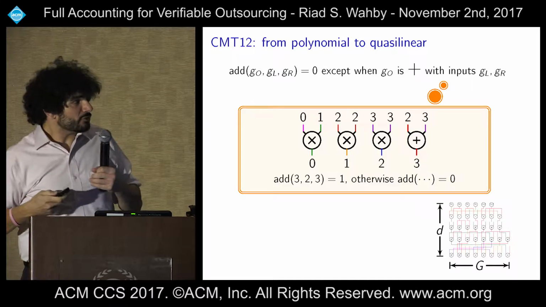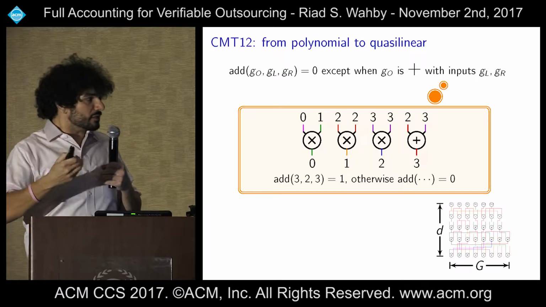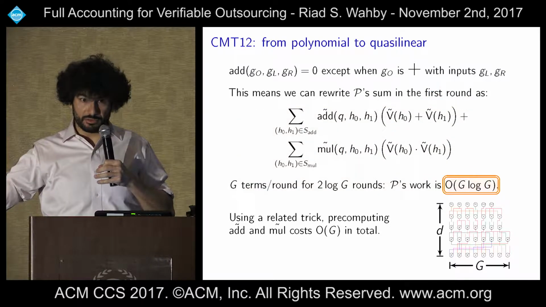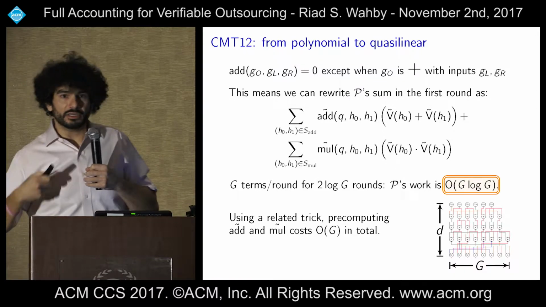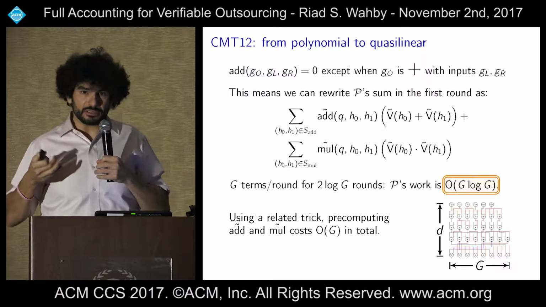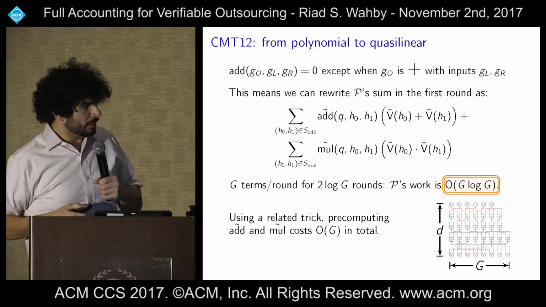Okay, so what we can do then is rewrite the prover's work in the first round of the sum check as just a sum over the gates in the circuit rather than a sum over the points in the binary hypercube. Okay, so now we've shrunk the work considerably. And if we think about it, that means that it's linear in the number of gates in the circuit per round of the protocol, and there's a logarithmic number of rounds. So now we have something that's quasi-linear in the size of the computation. So that's the prover's work.